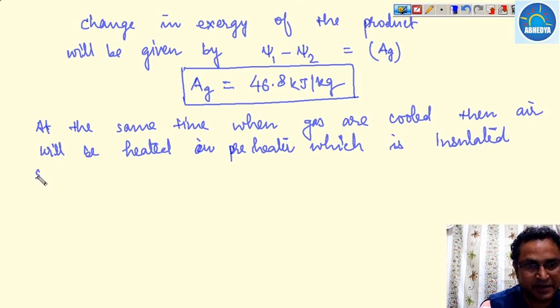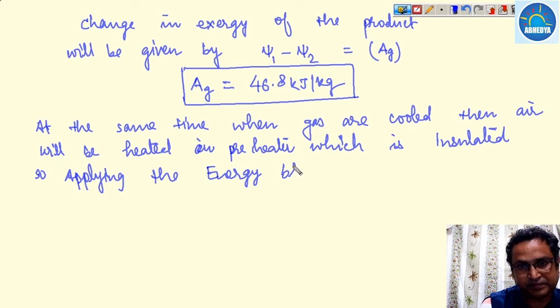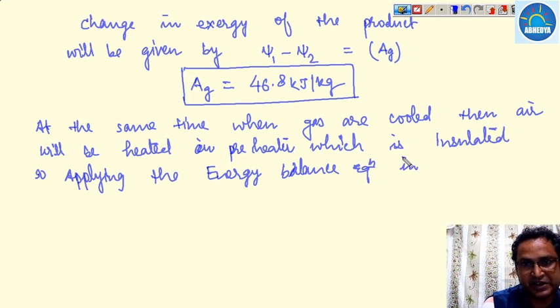So applying the energy balance equation in the preheater, we have,